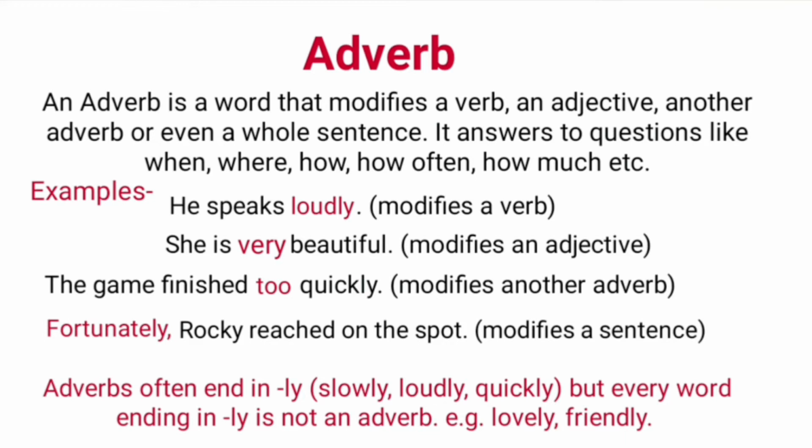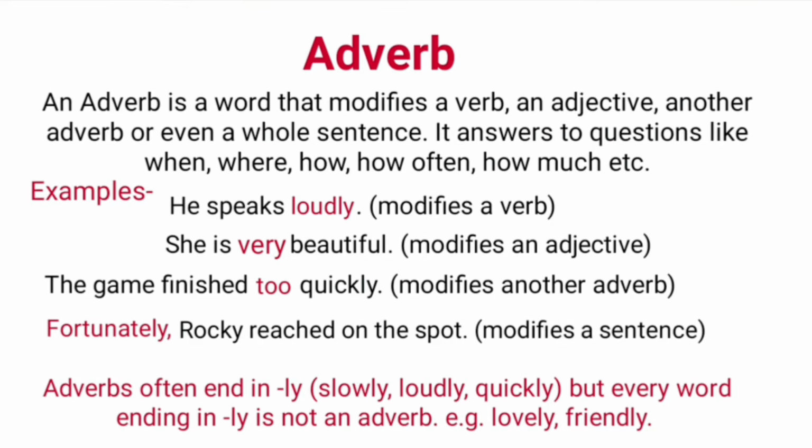Second example, she is very beautiful. Here, the adverb very modifies an adjective beautiful. Third example, the game finished too quickly. Too is an adverb which modifies another adverb quickly. Last example, fortunately, Rocky reached on the spot. Here, fortunately modifies the sentence.